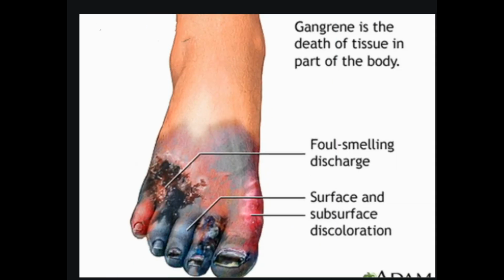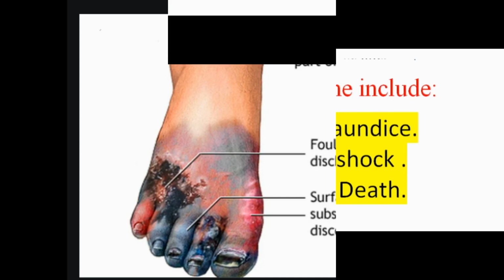What is the outlook for someone with gas gangrene? Gas gangrene is a very serious condition that often begins unexpectedly and progresses rapidly. The infection can quickly become life-threatening when left untreated. However, your individual outlook will depend on your overall health, the severity of the infection, and the location of the infection.